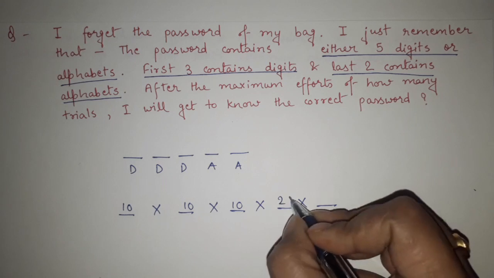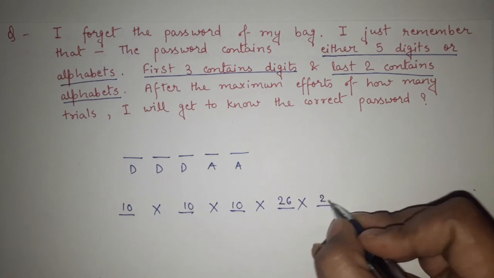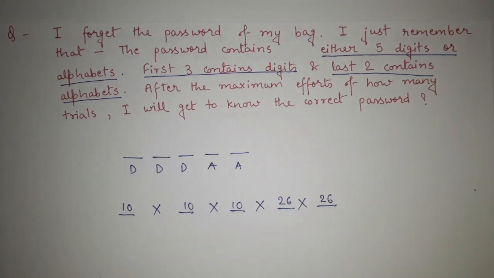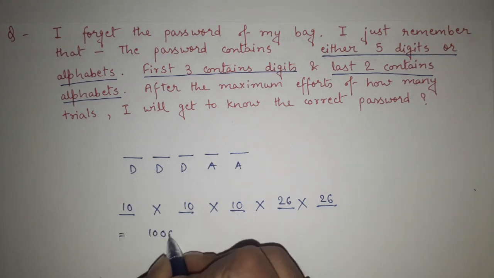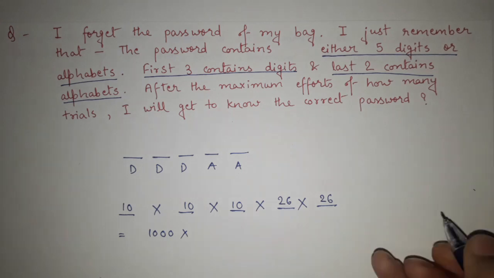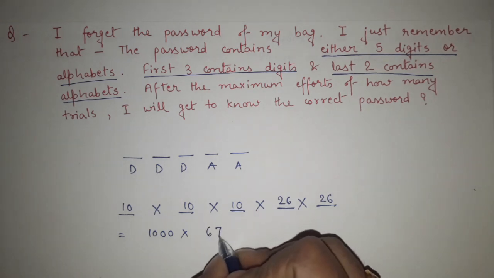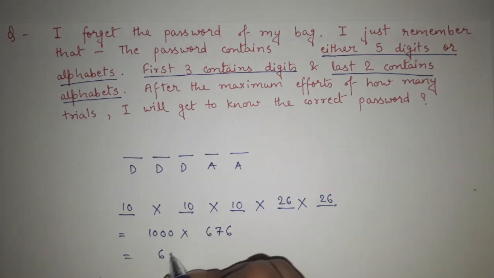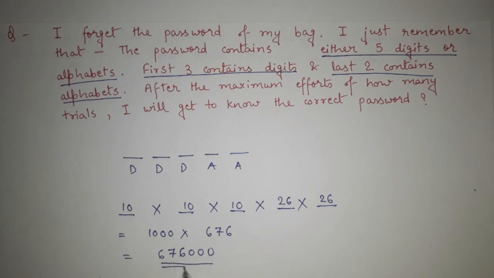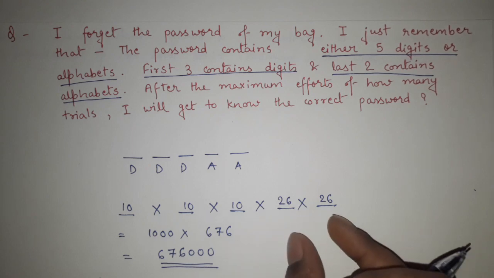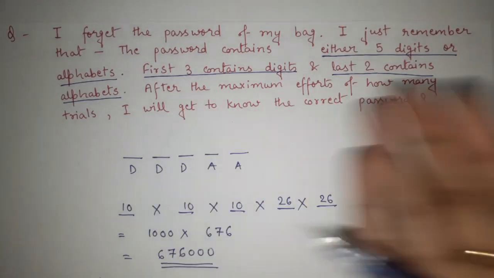So we will consider that here also we are having 26 possibilities, and here also we are having 26 possibilities. Simple. So 10 into 10 into 10 is 1000, into 26 into 26 is 676, so we are having 676,000. Okay. So what is this? These are the total number of possibilities by trying and erroring the password.